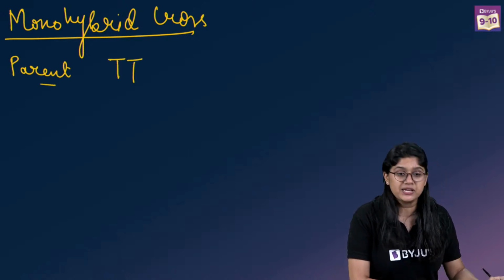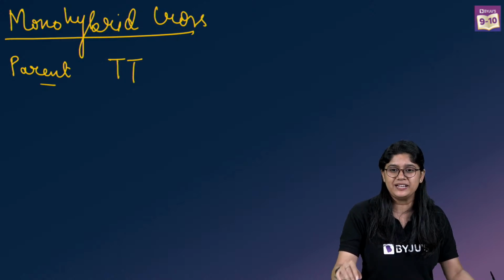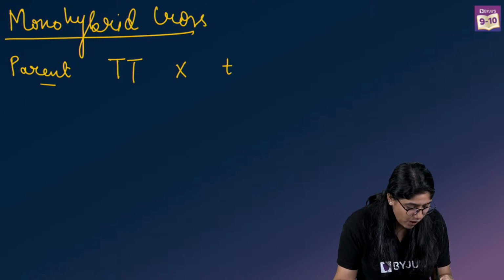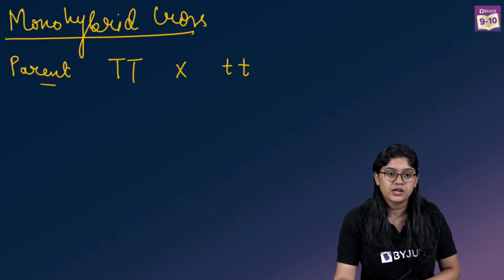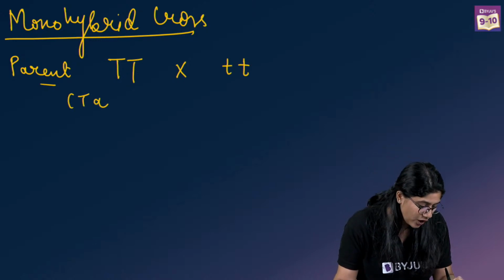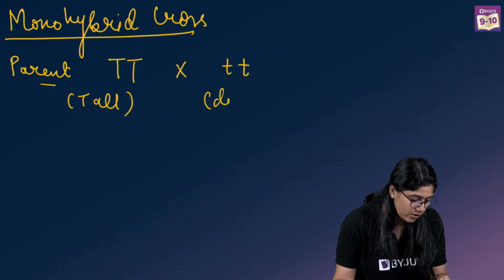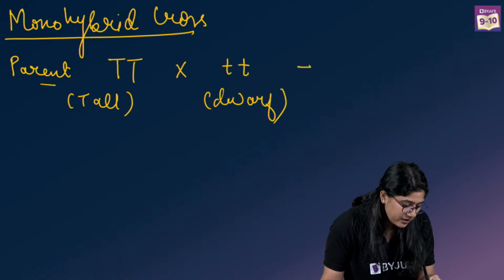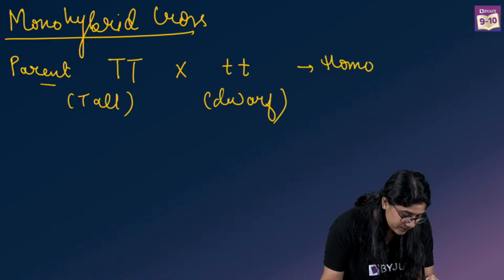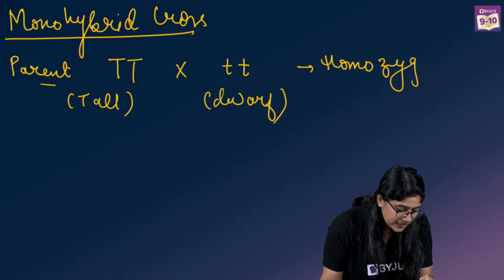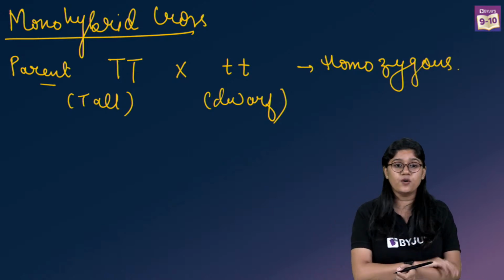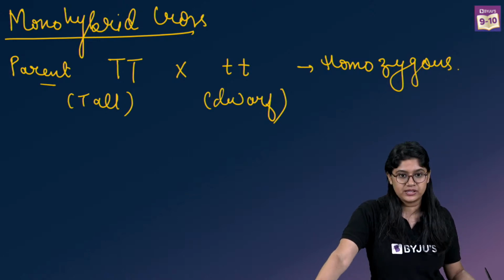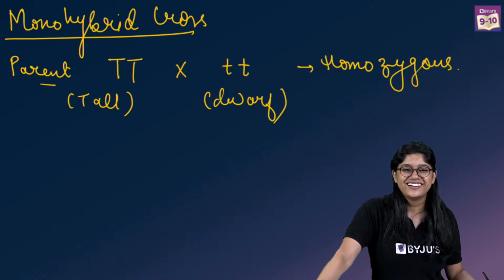Capital T means what? Everyone, please write quickly. What is capital T and capital T means over here? And what is small t and small t means over here? Capital T is the tall plant and small t is a dwarf plant. Both of these are homozygous, right? Do you agree with me that they are homozygous? Yes or no? They are homozygous, right? Awesome.